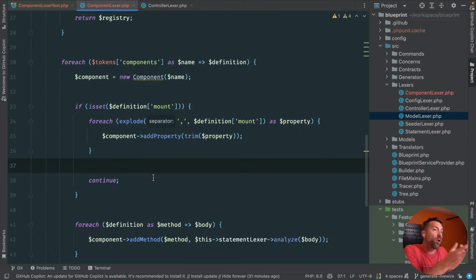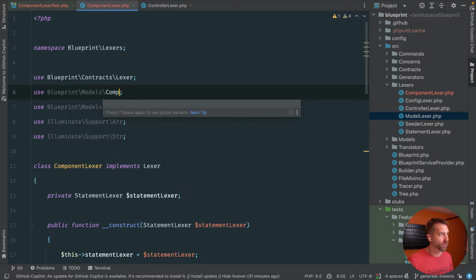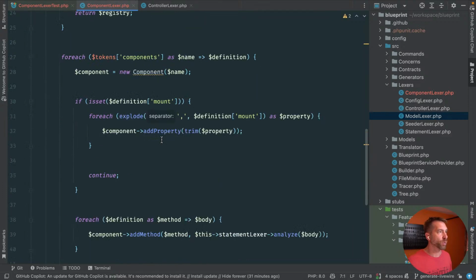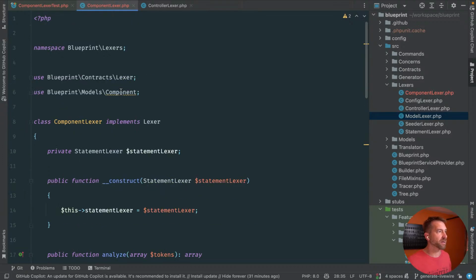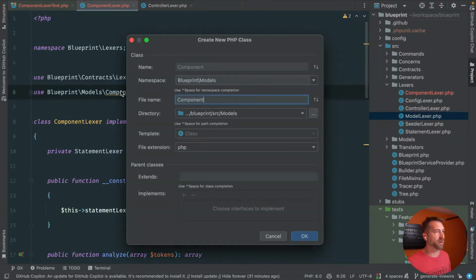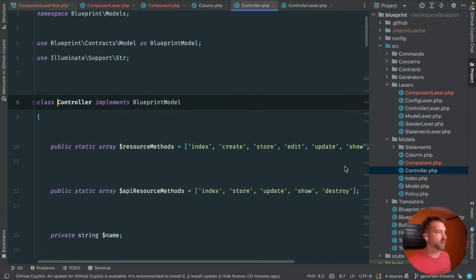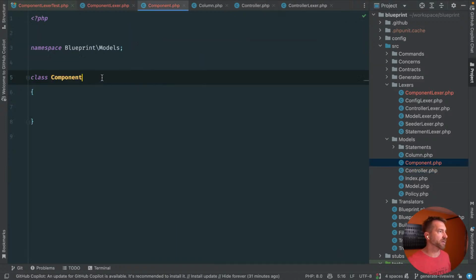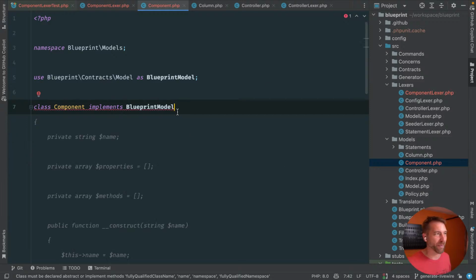Okay, so from what I can tell, to make all this work, we're going to generate a component class. So if we change this to component and we remove all this other stuff, we should be able to go generate that now. That's not it. Generate that now. All right, there you are. Let's go see if there's any kind of, yes, implements blueprint model. Okay, fine. I hate that name. Who did that? Did I do that? Come on.